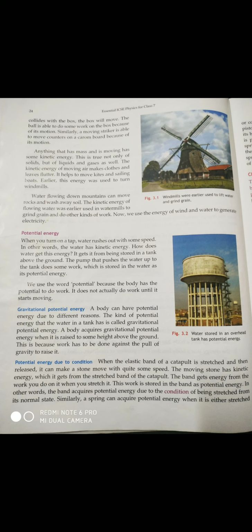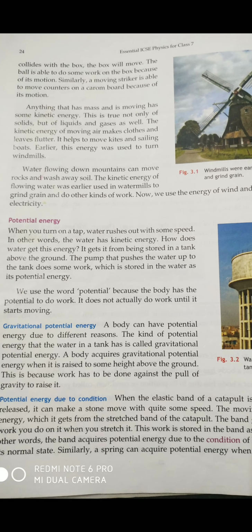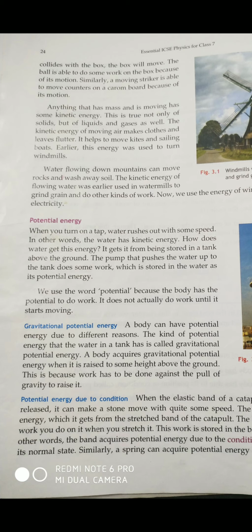So there are some other examples. You can just go through this page. I'll be sending the images. So the kinetic energy of moving air makes clothes and leaves flutter. You see that when air moves, what happens? The plants start moving. If the clothes are hanging, they start moving. Some paper is kept, it will start moving. That is because these things get the kinetic energy, or the air was having kinetic energy, which is transferred here.